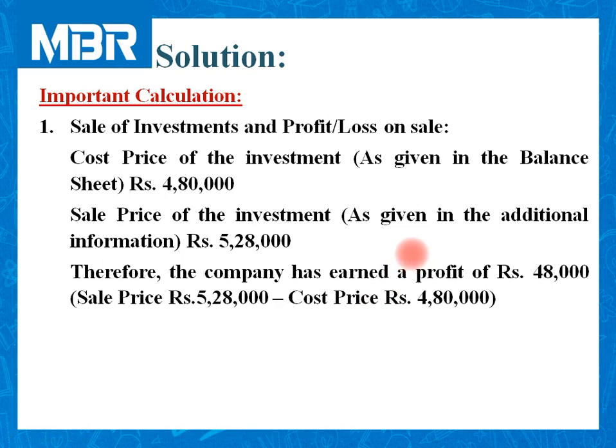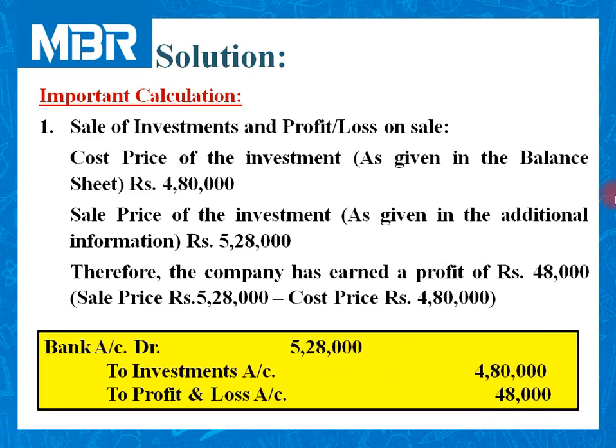Now we need to pass journal entry for this transaction. And if I am not wrong, these kind of transactions are very common in the accounting. We have sold investment for rupees 5,28,000 and earned a profit of rupees 48,000.